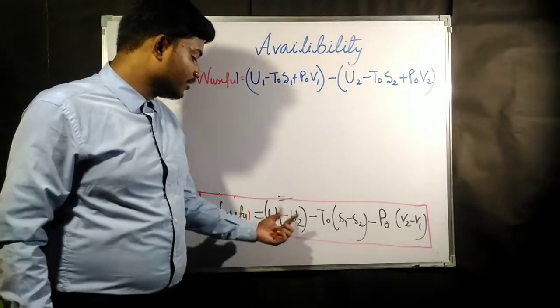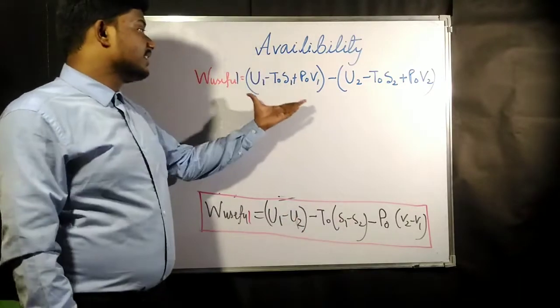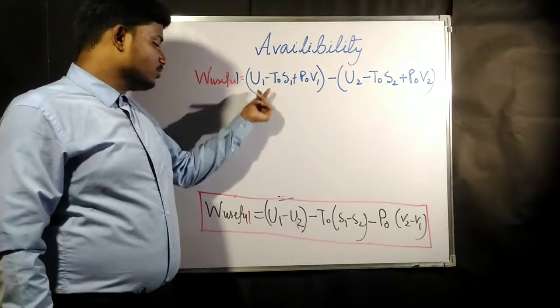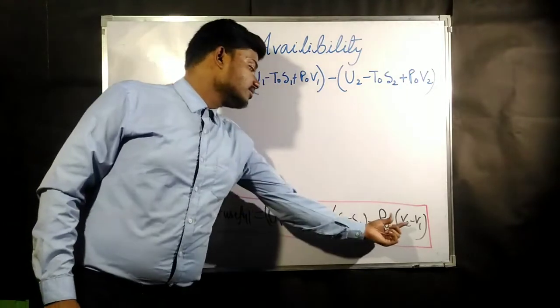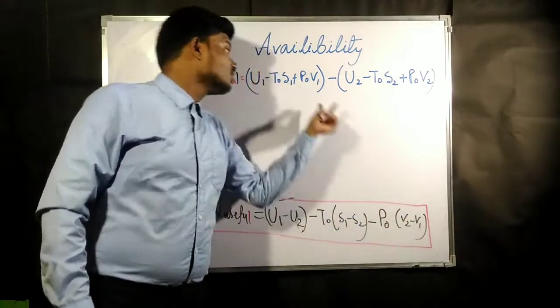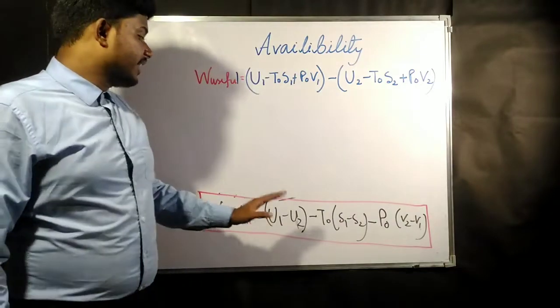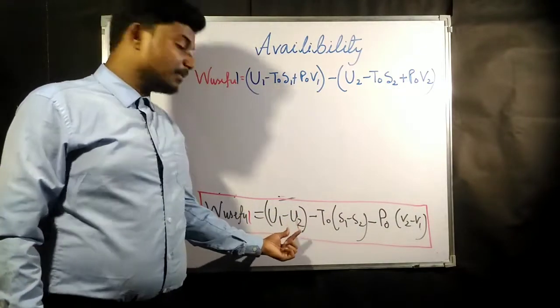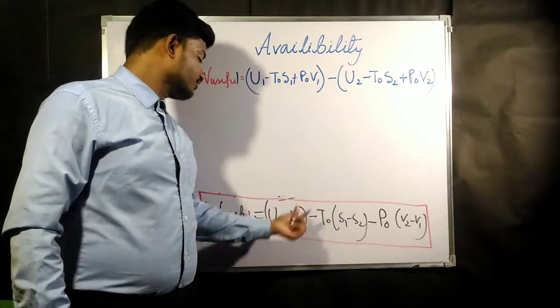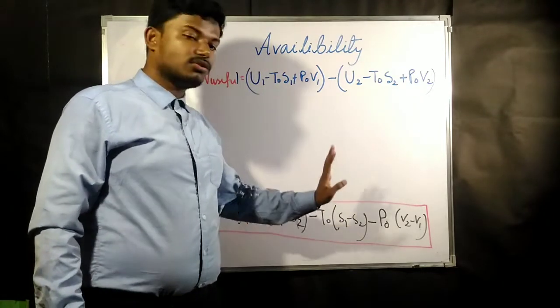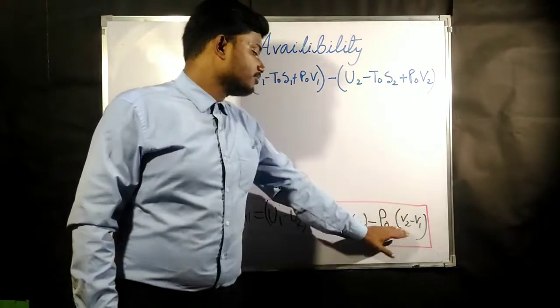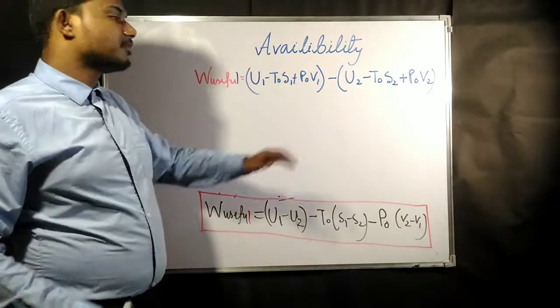If you break down each and every part, what you get is U1 minus T naught into S1 plus P naught into V1, and on the other side you get the remaining part, which is minus of U2 minus T naught into S2 plus P naught into V2. This is the expression which you are given.